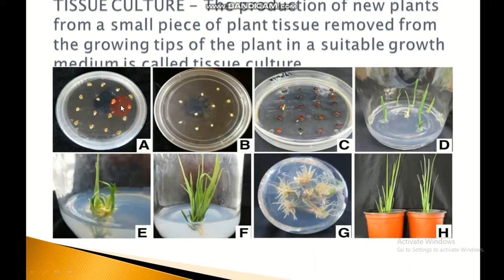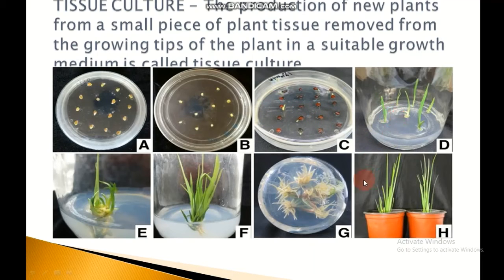The hormone makes the cells in the plant tissue divide rapidly, producing many cells which form a lump of mass called callus. The callus is then transferred to another jelly containing suitable plant hormone which stimulates the callus to develop roots. The callus with developed roots is then put on another jelly containing different hormones which stimulate the development of shoots.